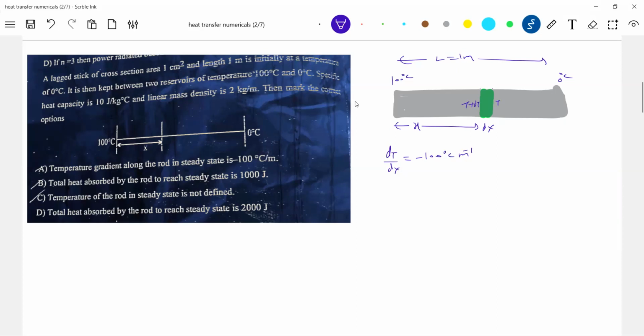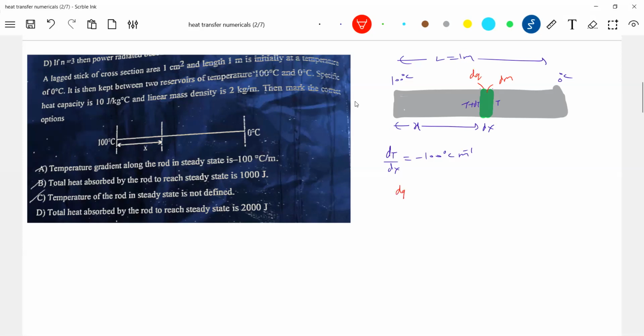Okay, let's come for the next thing. Total heat absorbed by the rod to reach steady state. Okay, now you see that one. And he has given heat capacity. So therefore, first I'll do one thing. I'll begin like this. Let the mass of this be dm. Heat absorbed by this small element.